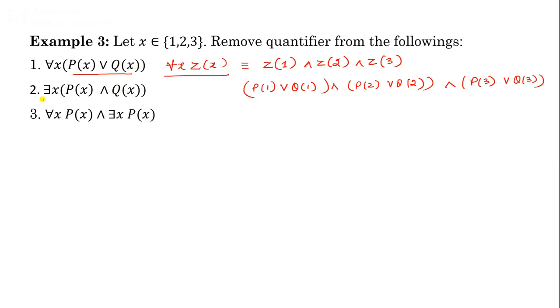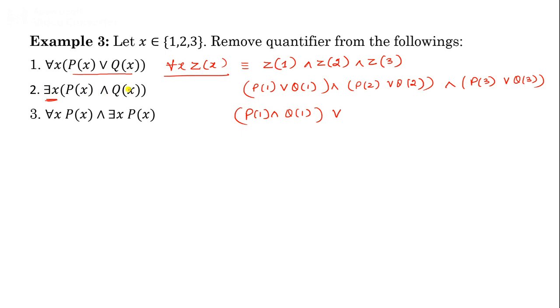Similarly for the second one, there exists. Whenever you use there exists, it means some values are there. So for all x we use this conjunction, but whenever you say there exists x, there exists means some values. It may be true for this first one or true for second one or for third one or for other values. So you will use disjunction. So for this one, the symbolic form will be the same. You can write P1, but here look at this is AND, so you can write P1 and Q1, because there exists is there, so you will write OR.